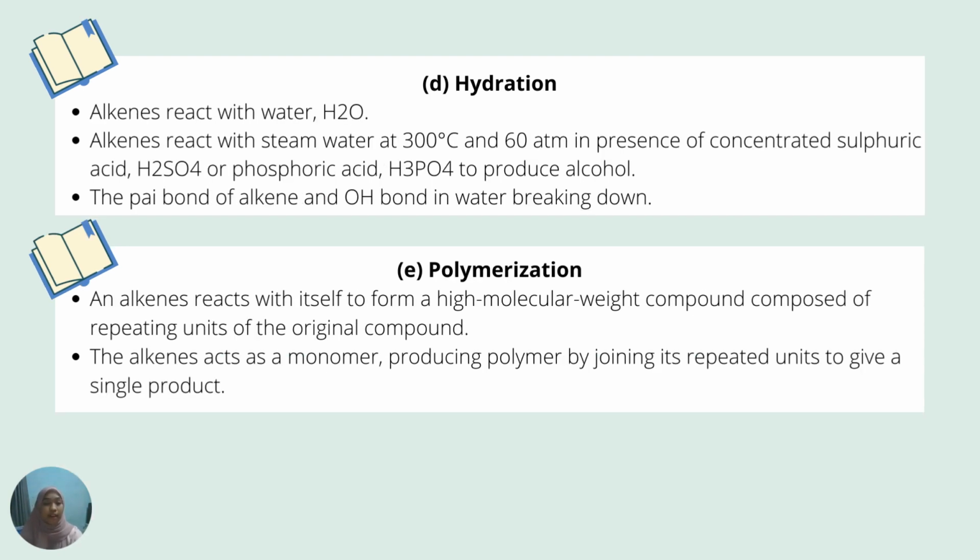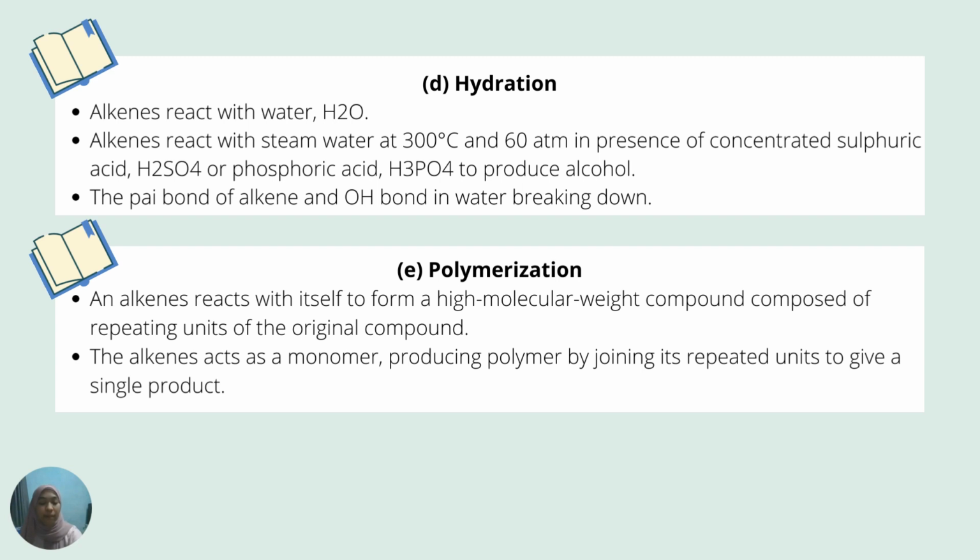Next we look at hydration. Hydration occurs when alkenes react with water. Alkenes react with steam at 300 degrees and 60 atm in the presence of concentrated sulfuric acid, H2SO4, or phosphoric acid, H3PO4, to produce alcohol.